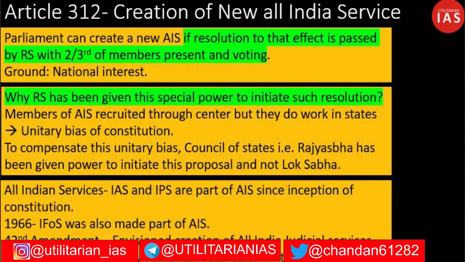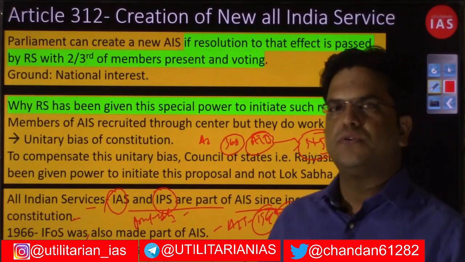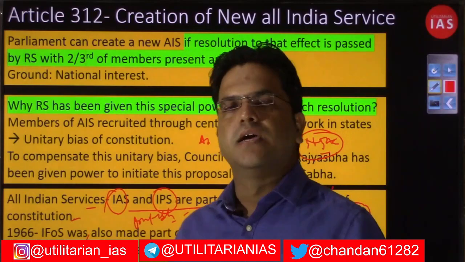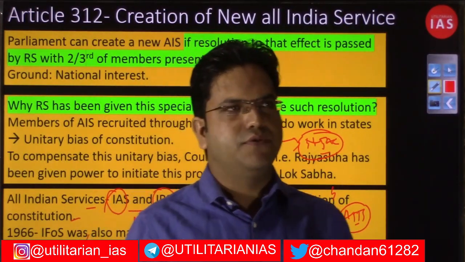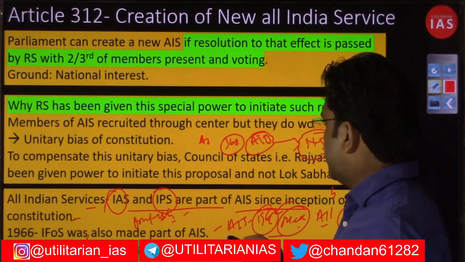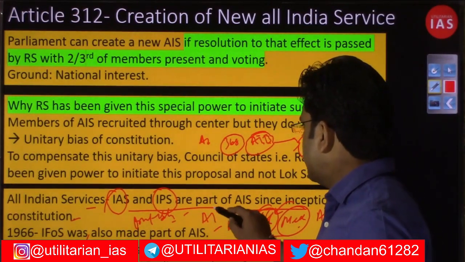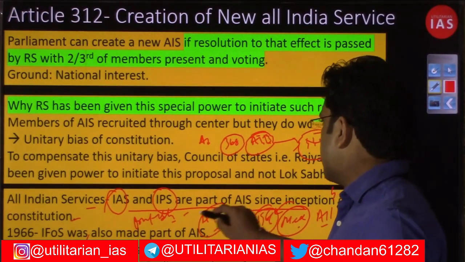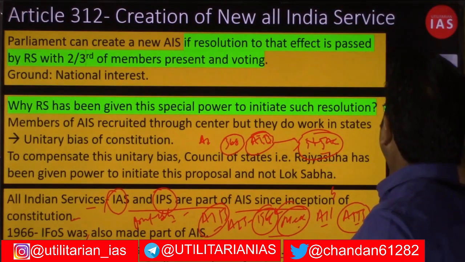And that's why you will notice that whenever there is any attempt or discussion from the political class regarding the All India Judicial Service, perhaps I should not be saying these things, because of contempt of court, at least on camera, we should not be discussing these kinds of things, right? So I hope you have an idea why the All India Judicial Service has so far not come into the picture.